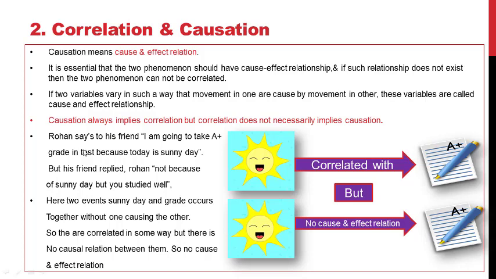Example, Rohan says to his friend, I am going to get an A+ grade in a test because today is a sunny day. But his friend replies, Rohan, not because of the sunny day, but because you studied well, that's why you get an A grade. Here are two events, a sunny day and a grade A+. These two events are correlated, but there is no cause and effect. This is what is called causation.